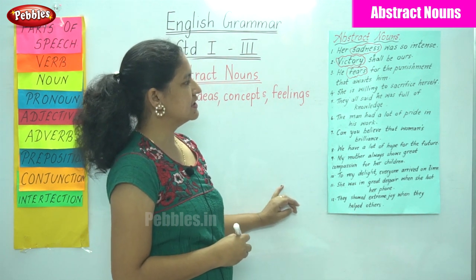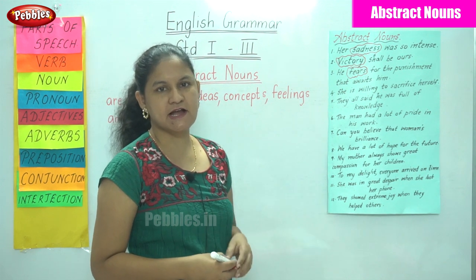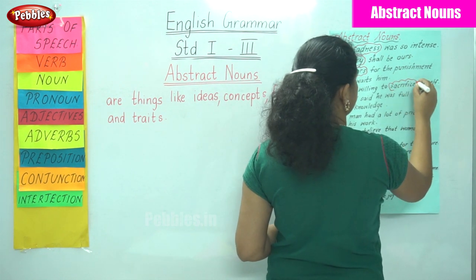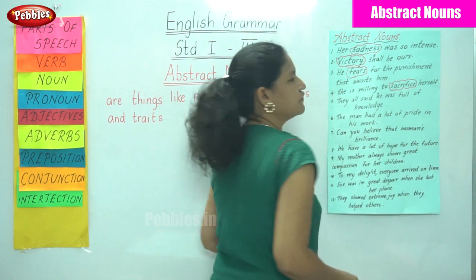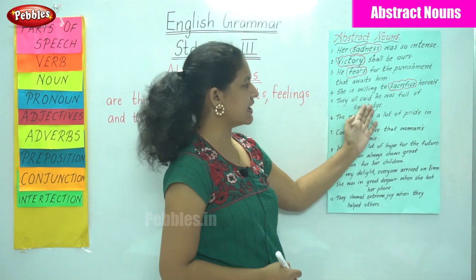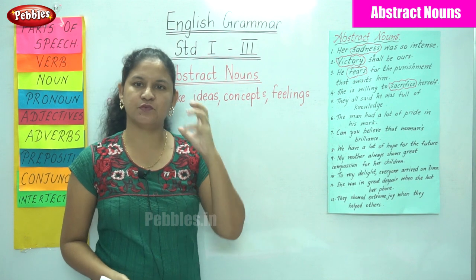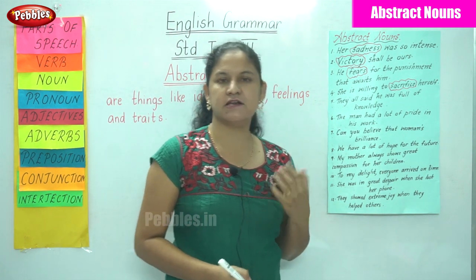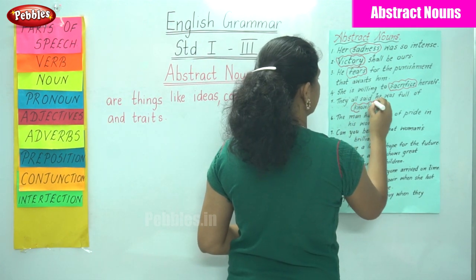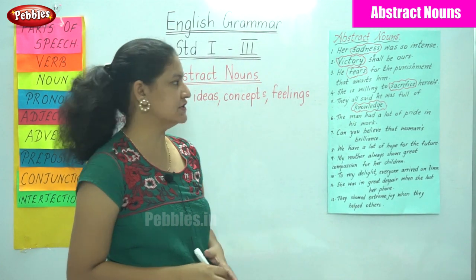The next sentence: she is willing to sacrifice herself. The abstract noun in the sentence is sacrifice. Sacrifice is to offer something for somebody. The next sentence: they all said he was full of knowledge. Knowledge is something that we have. It is inbuilt and cannot be seen or touched. So the word knowledge is the abstract noun in the sentence. They all said he was full of knowledge.